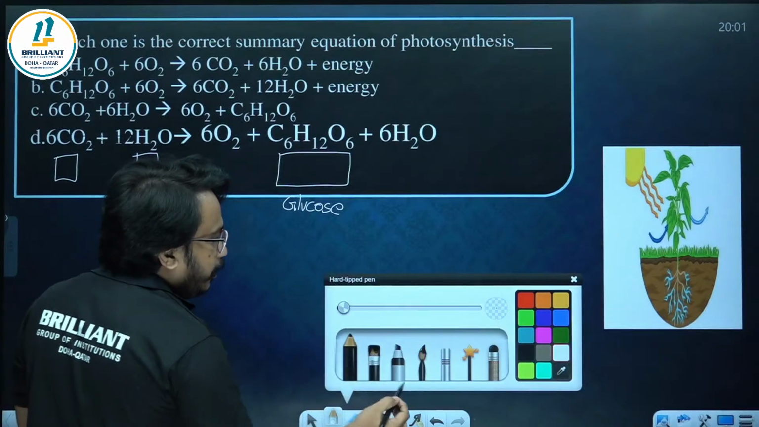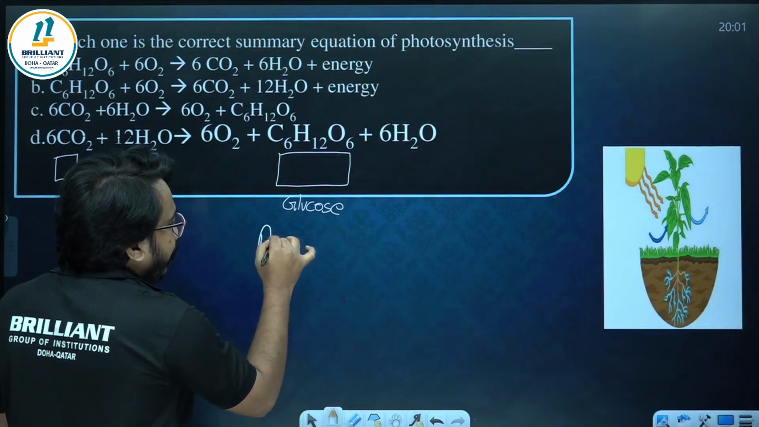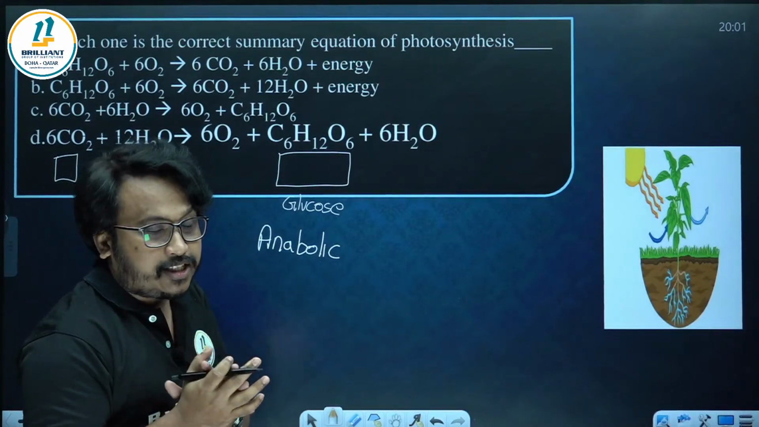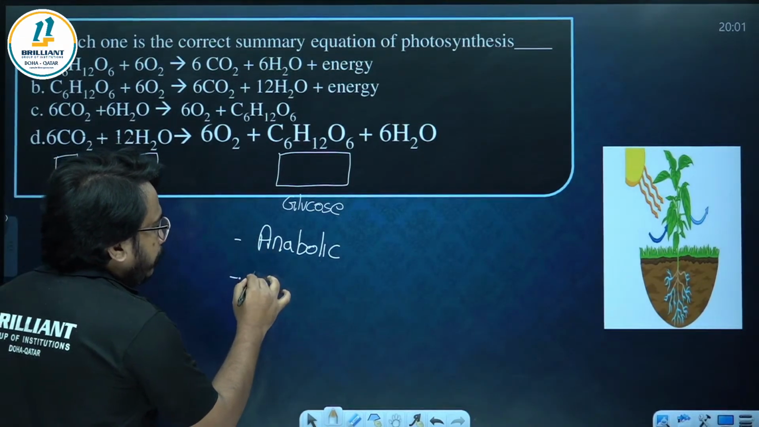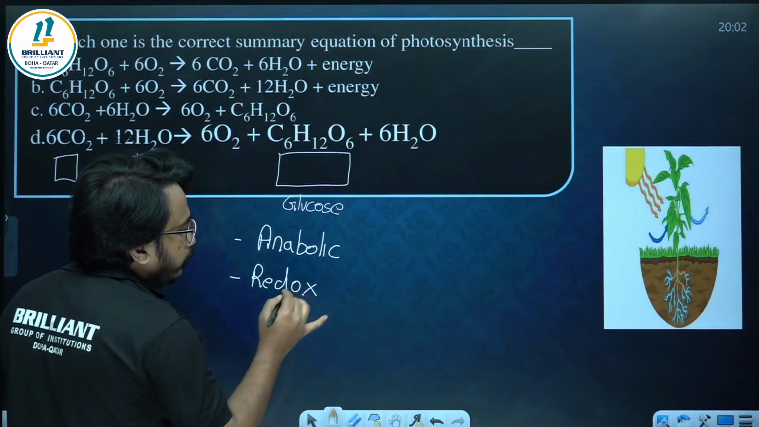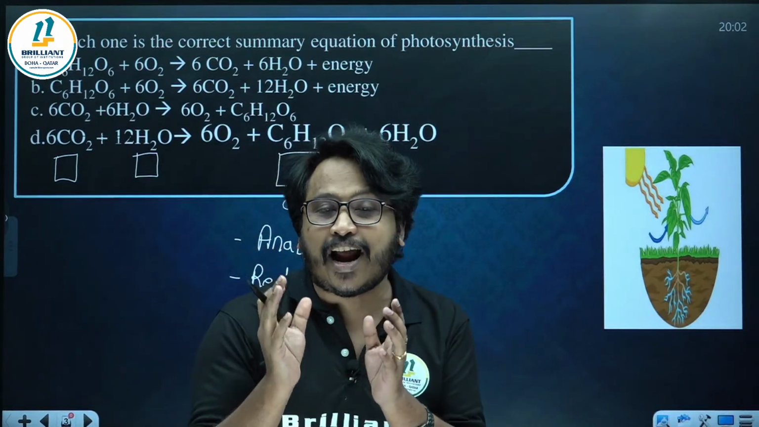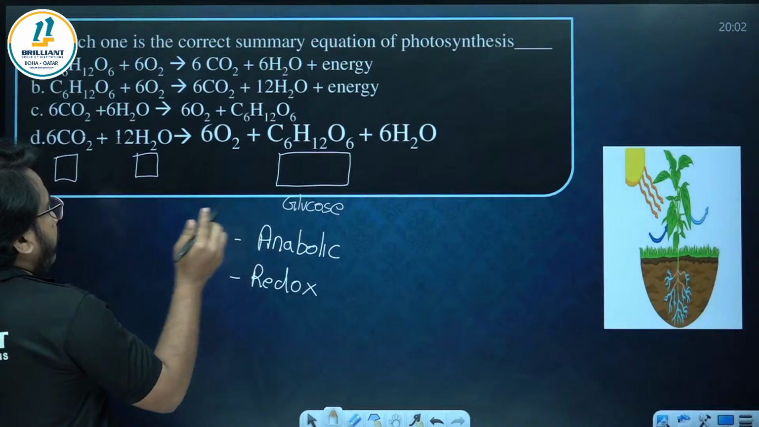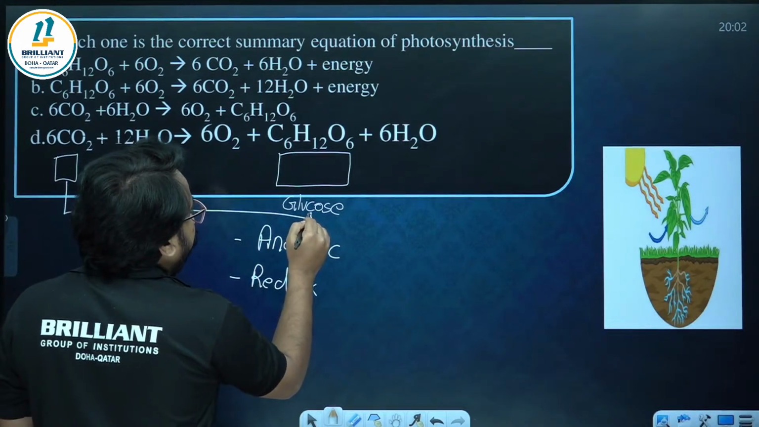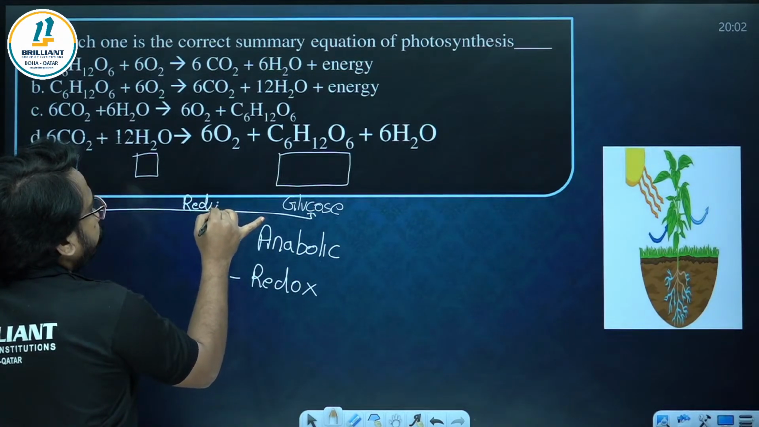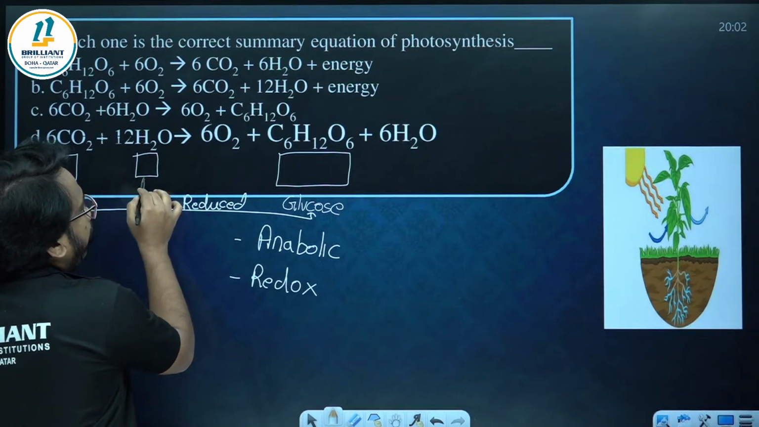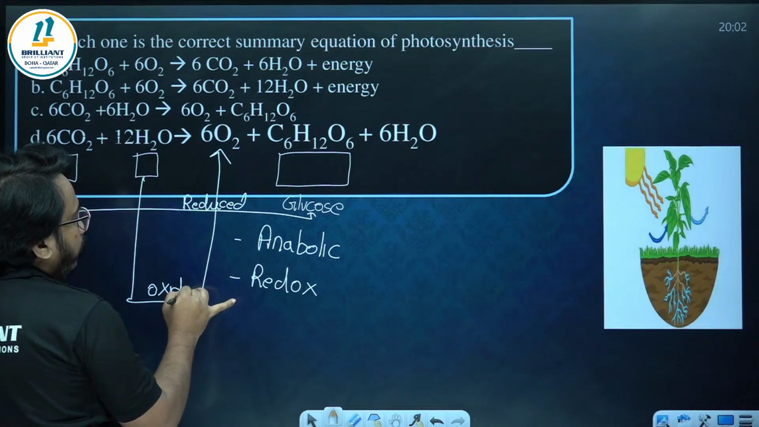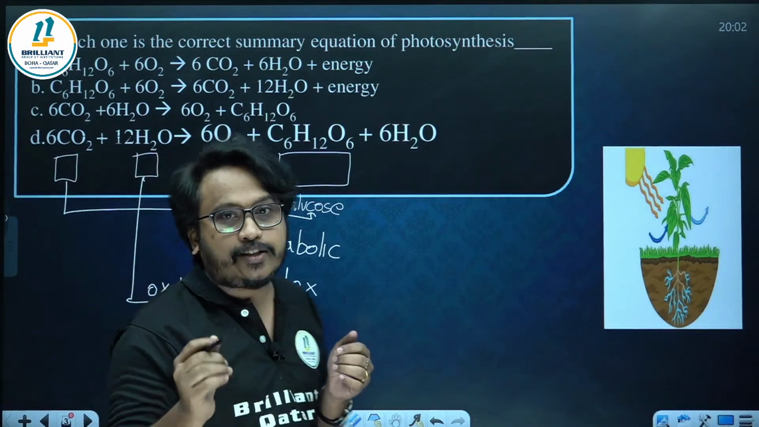Remember some more points related to photosynthesis, that is, it's an anabolic process. What is anabolic process? It's a constructive process. Second, you should remember it's a redox reaction. Redox reaction means there is reduction and oxidation. So what is actually reduced and what is oxidized? Remember, carbon dioxide is actually reduced into glucose. And you can see the water will be undergoing oxidation. Water is undergoing oxidation in order to release oxygen.